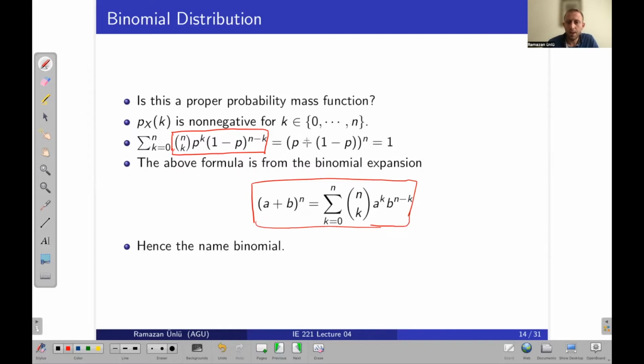The formulation is (p + (1 - p)) to the n. So the p's will cancel, and the total value will be 1. So the total probability will be 1, and we satisfy this condition as well. So we can say that this probability mass function is proper. This is called the binomial expansion, and that's why the distribution is called the binomial distribution. Okay, you can check this formulation.